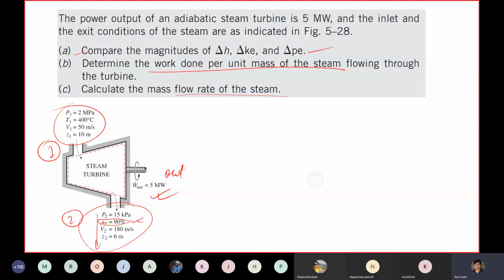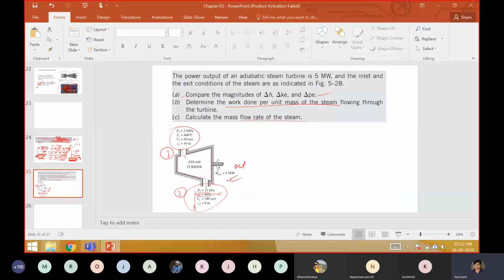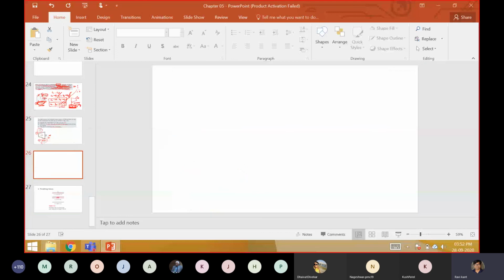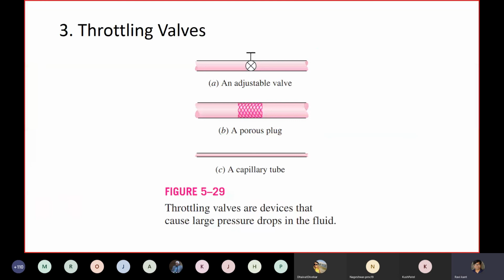Okay, in the next class I will talk about throttling valves, mixing chambers and heat exchangers. This is very important, heat exchangers. After that probably we will cover pipe and duct flow.